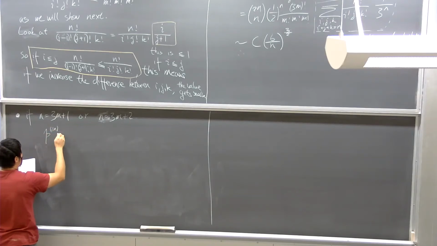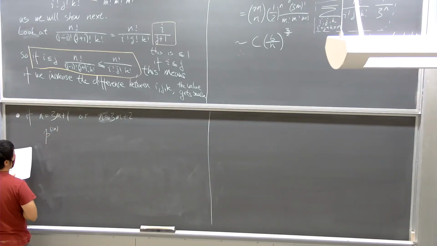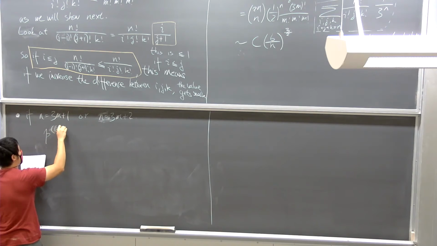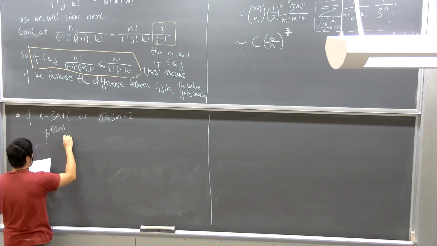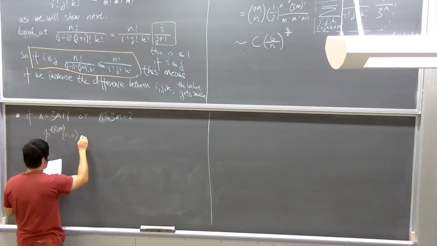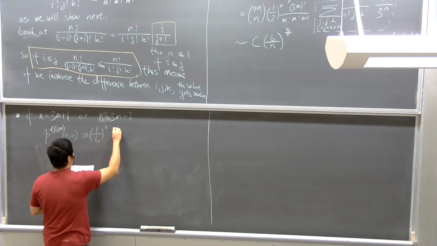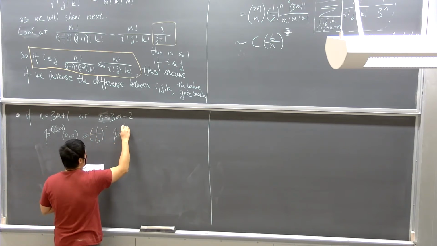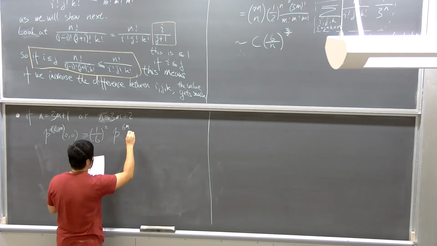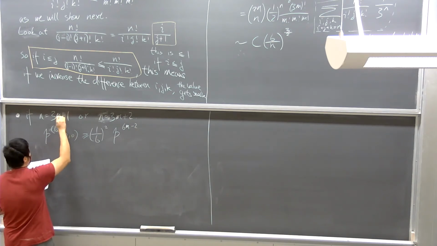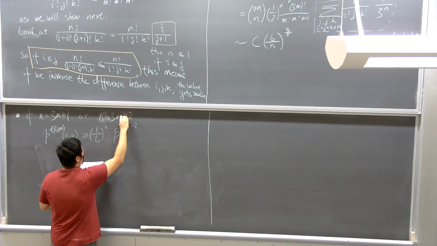It's because, let's see, how should I write it? Okay, sure, I'll just write it this way. Let me just write directly in terms of m, I think it'll be more clear. P of 6m from 0 to 0 is going to be bigger than or equal to 1 over 6 squared times p of 6m minus 2, 0 and 0.